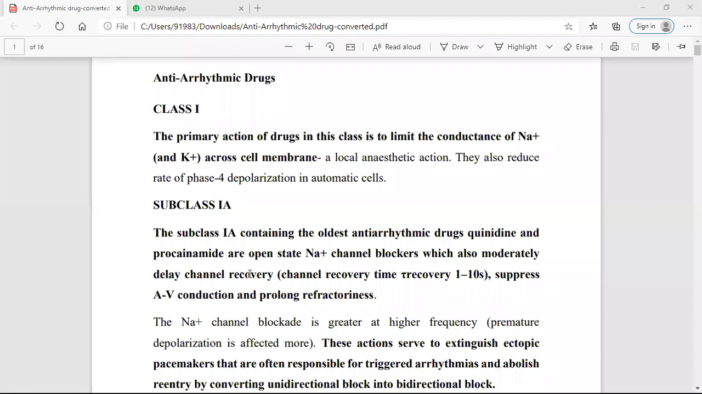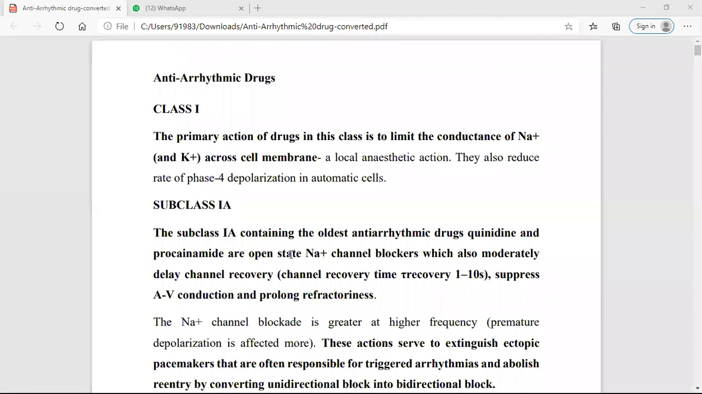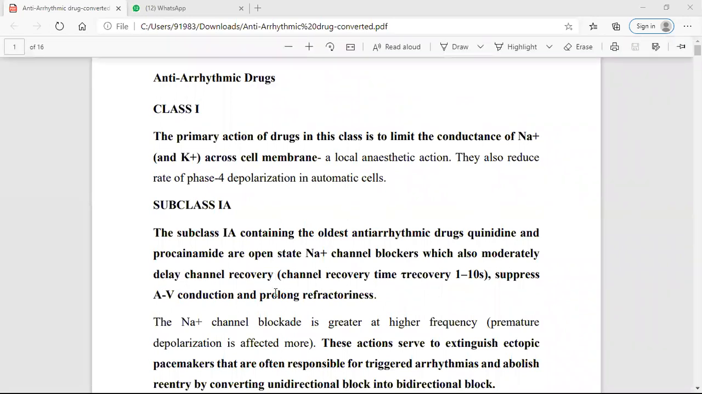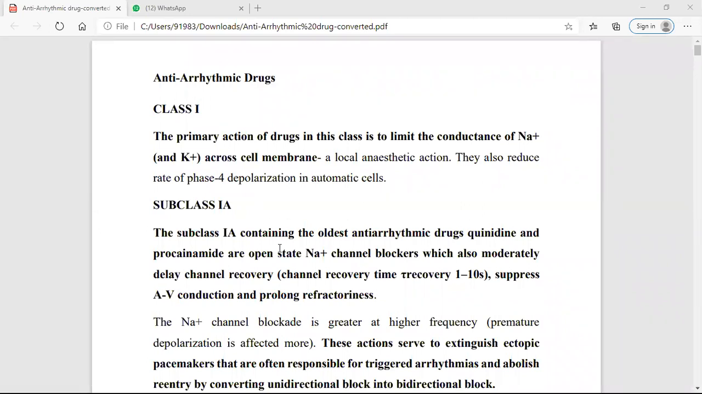So, depending on class 1A, class 1B, and class 1C, procainamide inhibits the open state of the sodium channel, which also moderately delays channel recovery, and also suppresses AV conduction and prolongs refractoriness. Means it also inhibits AV conduction and prolongs the effective refractory period. Simply, you have to understand that this drug inhibits open state sodium channels, suppresses AV conduction, and prolongs refractoriness.